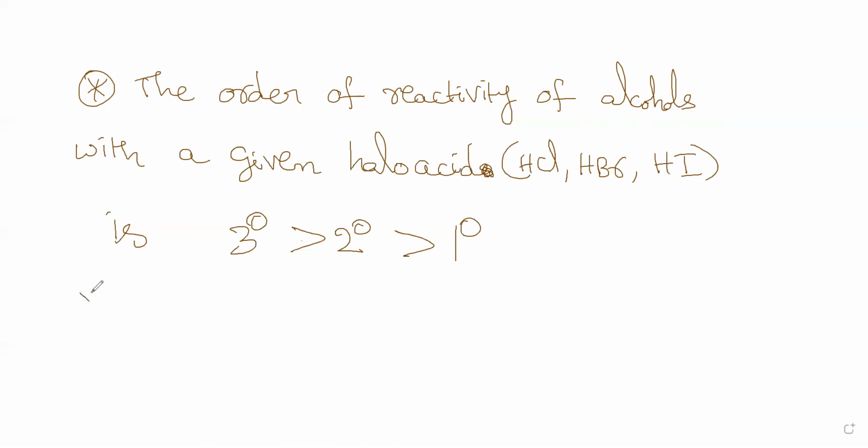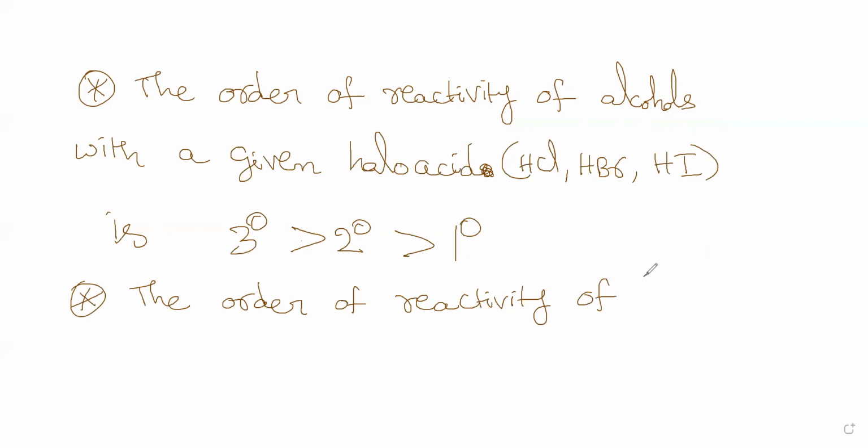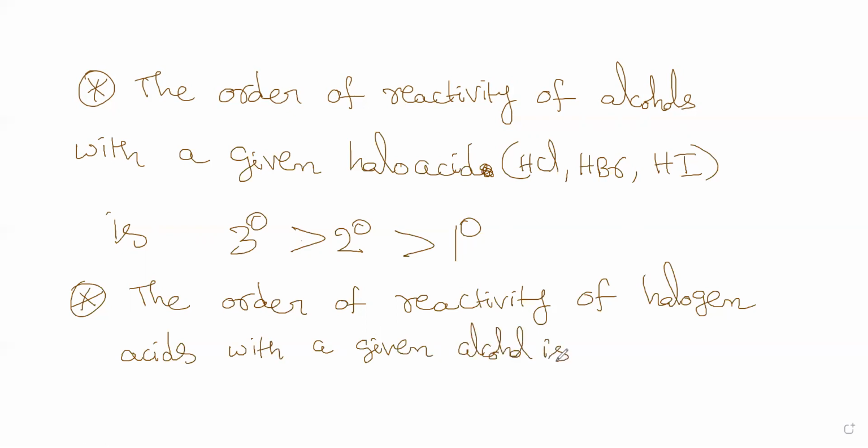We have one last point. The order of reactivity of halogen acids with a given alcohol is HI greater than HBr greater than HCl.